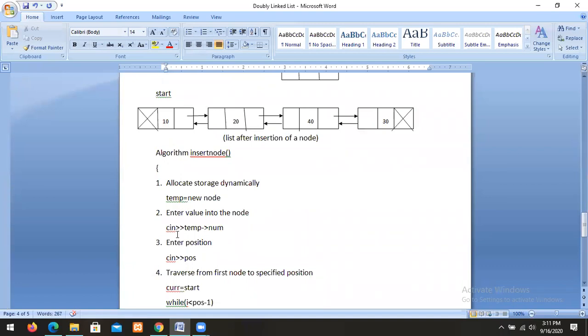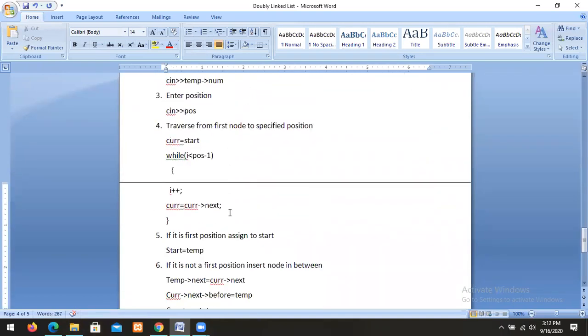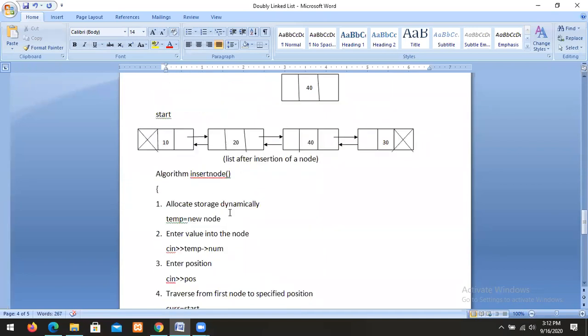This is the process, the algorithm we use to insert a node in a list. To insert a node in a list, first of all you have to allocate the storage dynamically. How can you allocate the storage dynamically? Temp equal to new node. When you write temp equal to new node, the system will allocate the storage dynamically.